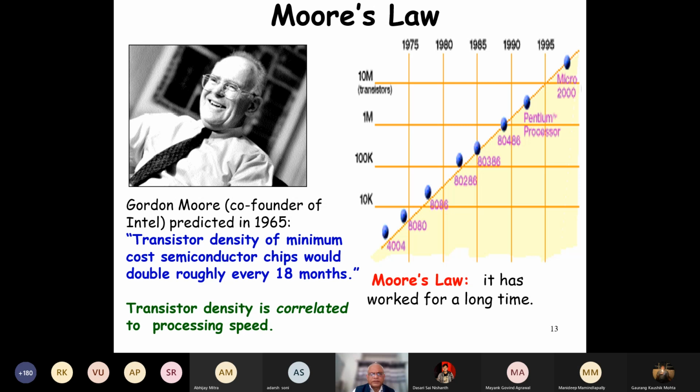Can anybody answer this question? How can the processing speed improve with transistor density? So we can put more transistors in a space, and with more transistors. Could not hear, Manideep, could not hear your answer. Sir, a simple example would be a DRAM and an SRAM. But sir, since we have some space, we can fit more transistors into the space, and so you can do more computation. How? No, that is my question. You have more transistors. How can you do more computation?